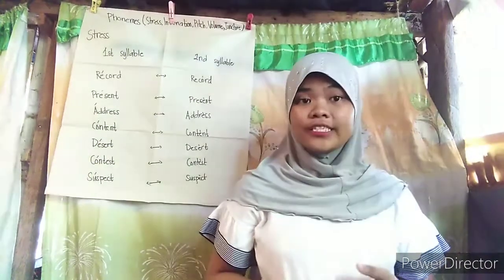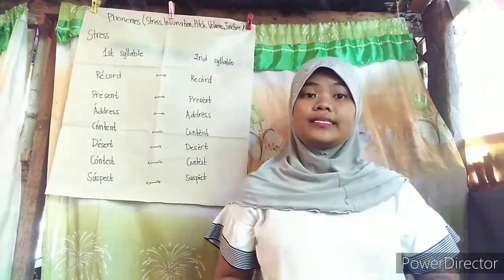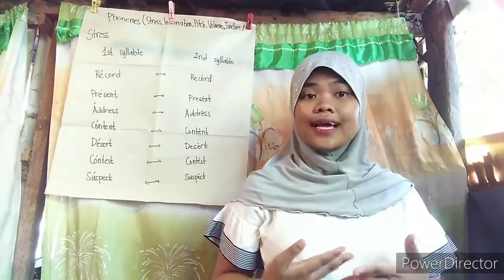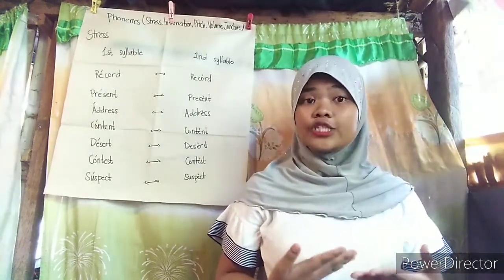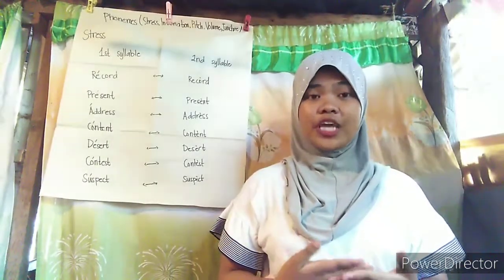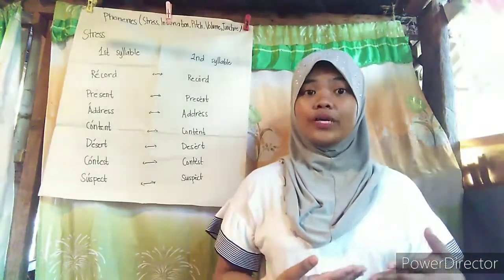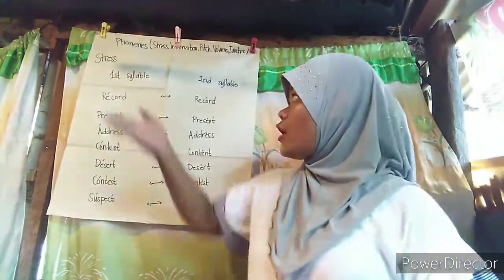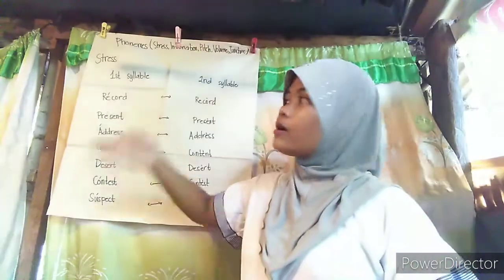If you put the stress on the first syllable, it means a noun or an adjective. But if we put the stress on the second syllable, it means an action word or the verb. Now, we will differentiate the meaning of the words through their stresses. First, we have the word record and record.